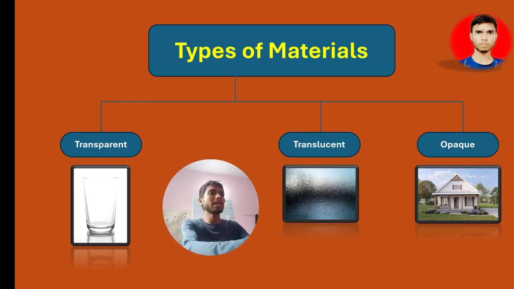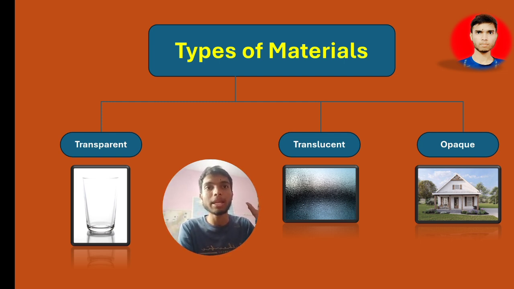You can take any kind of object. If that object gives permission to see the area behind it, then you can say this object is a transparent object.